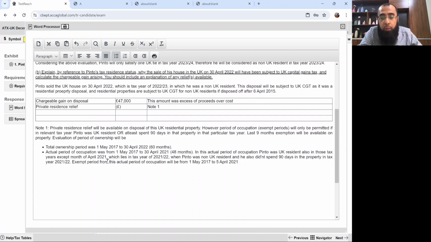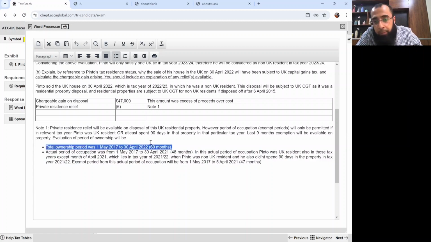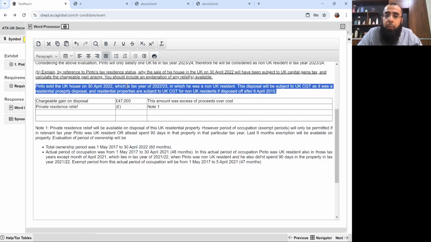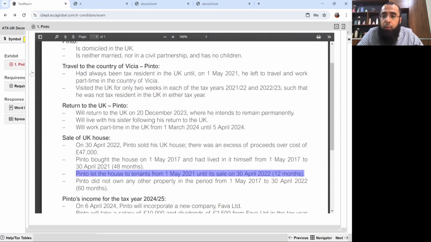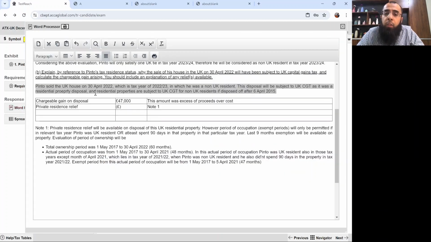Okay, and this will be 47 months in total. I have just excluded this 1 month. I know that you might be getting confused in it, but listen to me with patience. Total ownership is from 1st May 17 to 30th April 22. The disposal is on 30th April 22, which is tax year 22-23. He was a non-resident in that year. He was non-resident for 2 years, 21-22 and 22-23. But since it's a disposal of residential property after 6th April 2015, it will be subject to normal CGT.